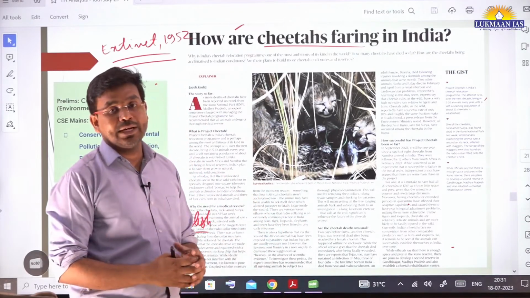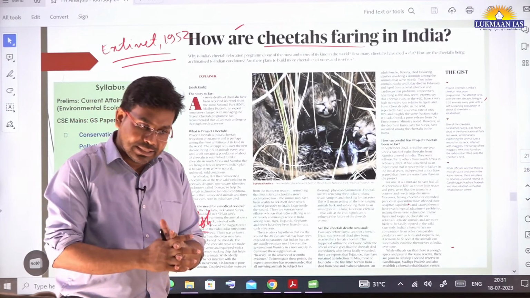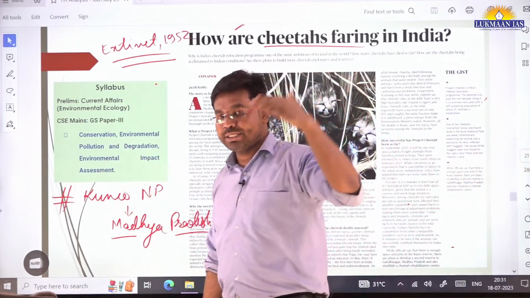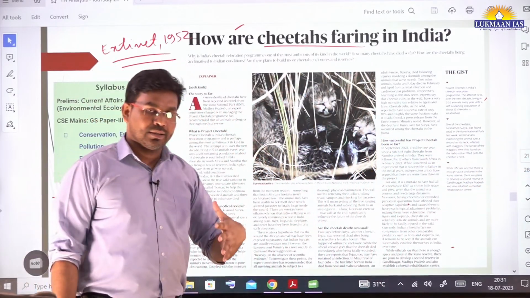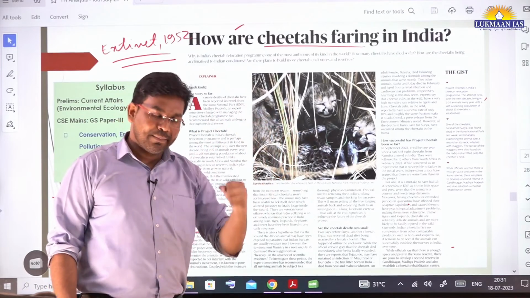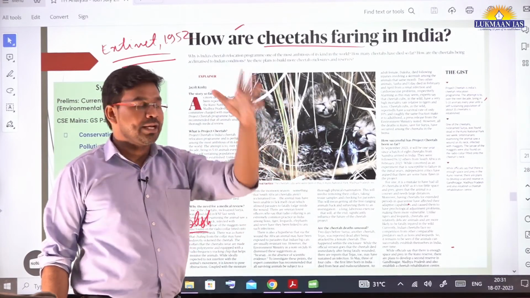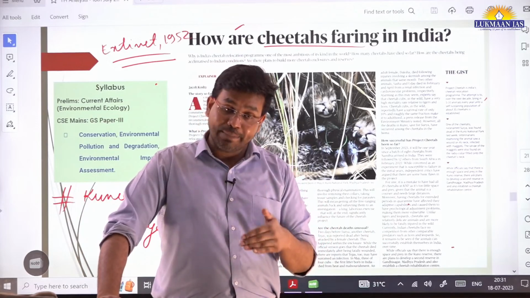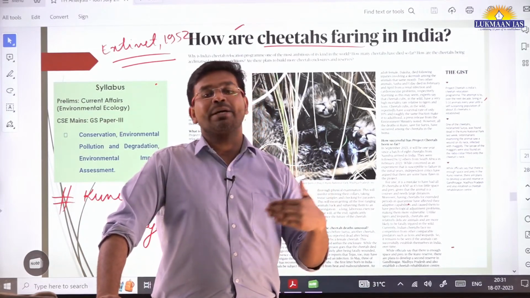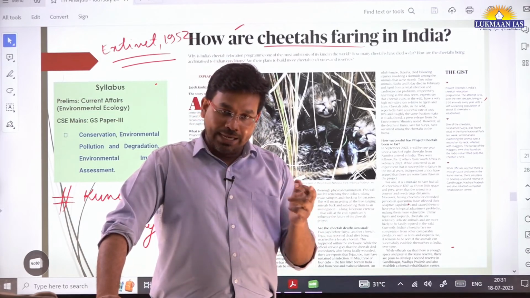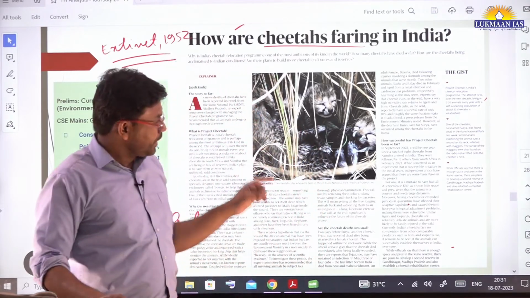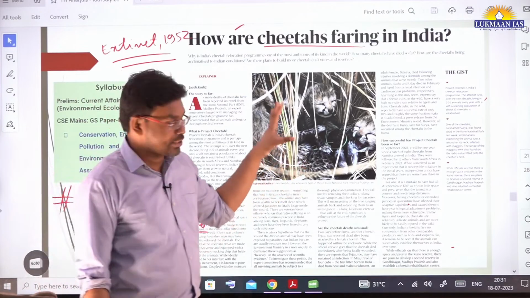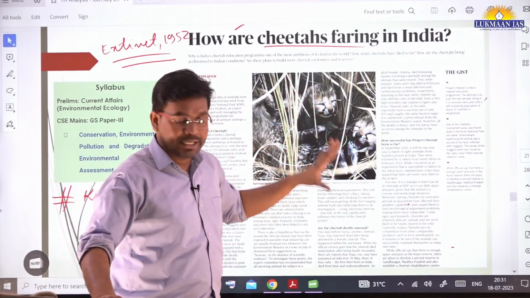And after they were freed into the wild in Kuno National Park, some of the cheetahs started roaming around here and there to establish their territory. Cheetahs are animals that keep on moving. They establish their territory, meaning this will be my area where I am going to prey. So during the process of establishing their territory, they might have had fights among themselves, and in those fights also some of the cheetahs have died. And recently one cheetah has died because of a neck infection. There was a neck infection in a cheetah, and because of that, the cheetah died.